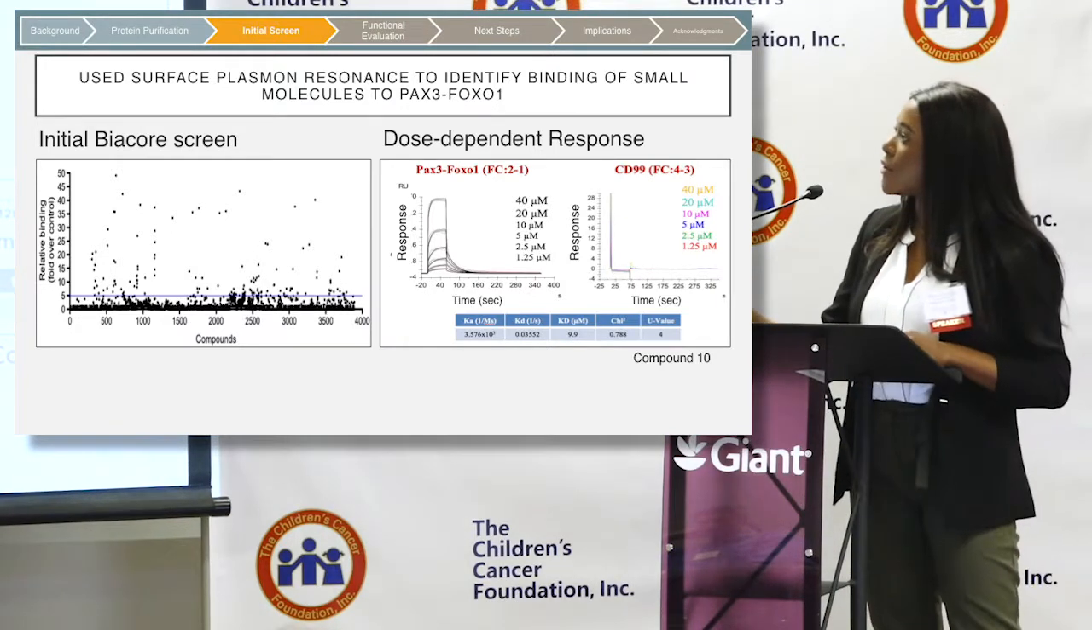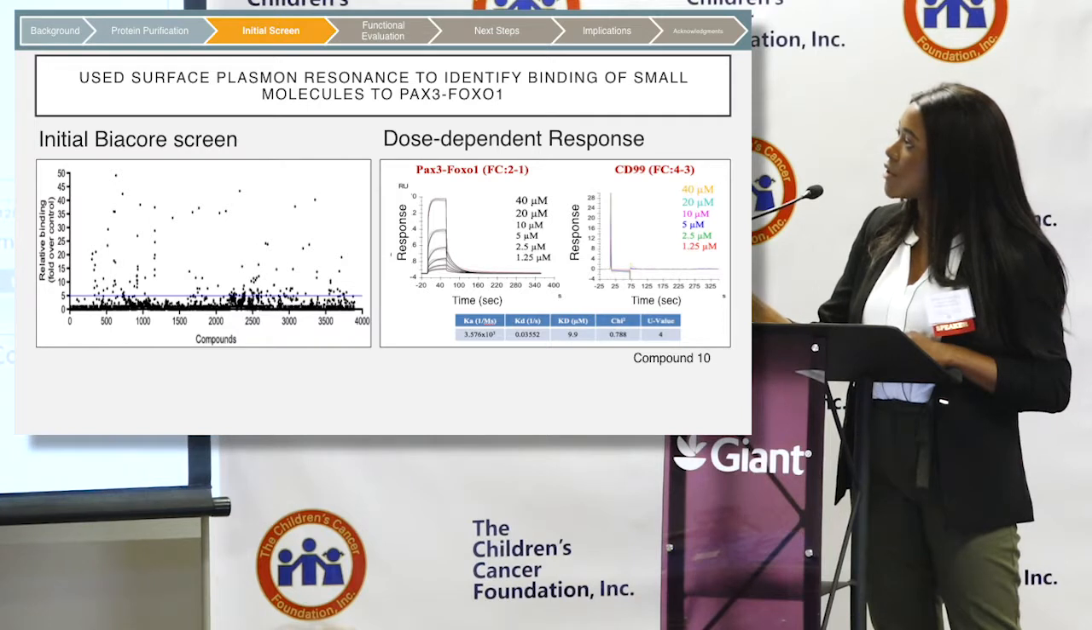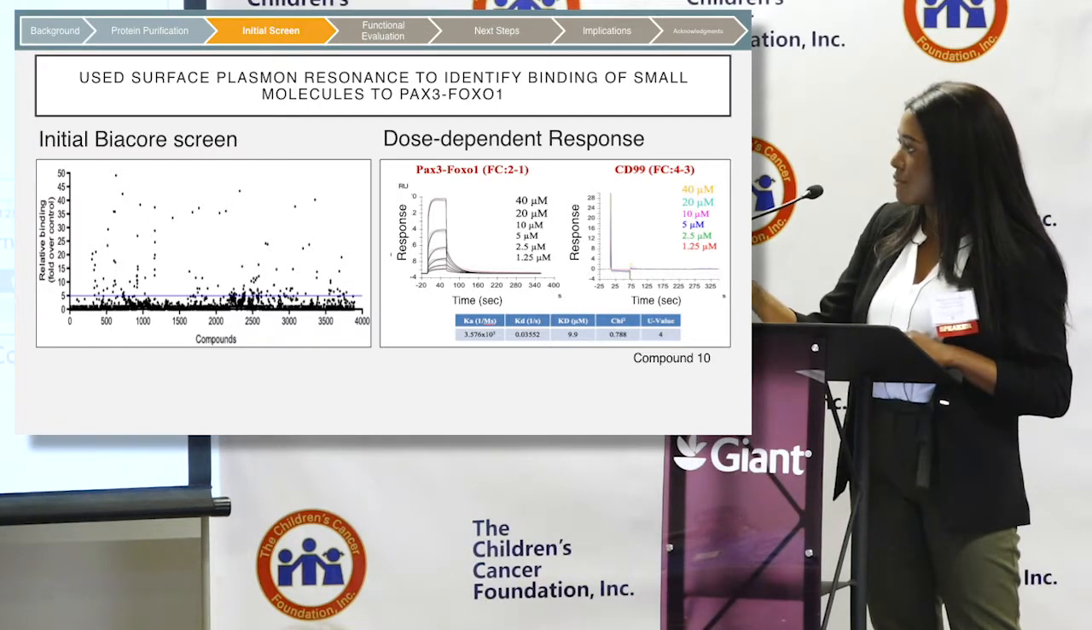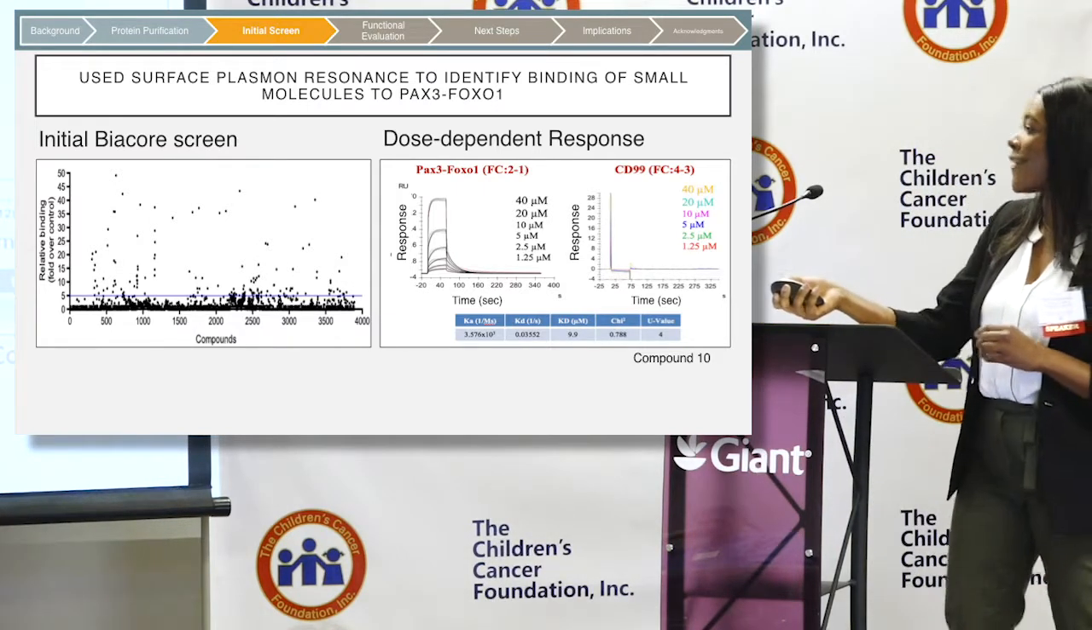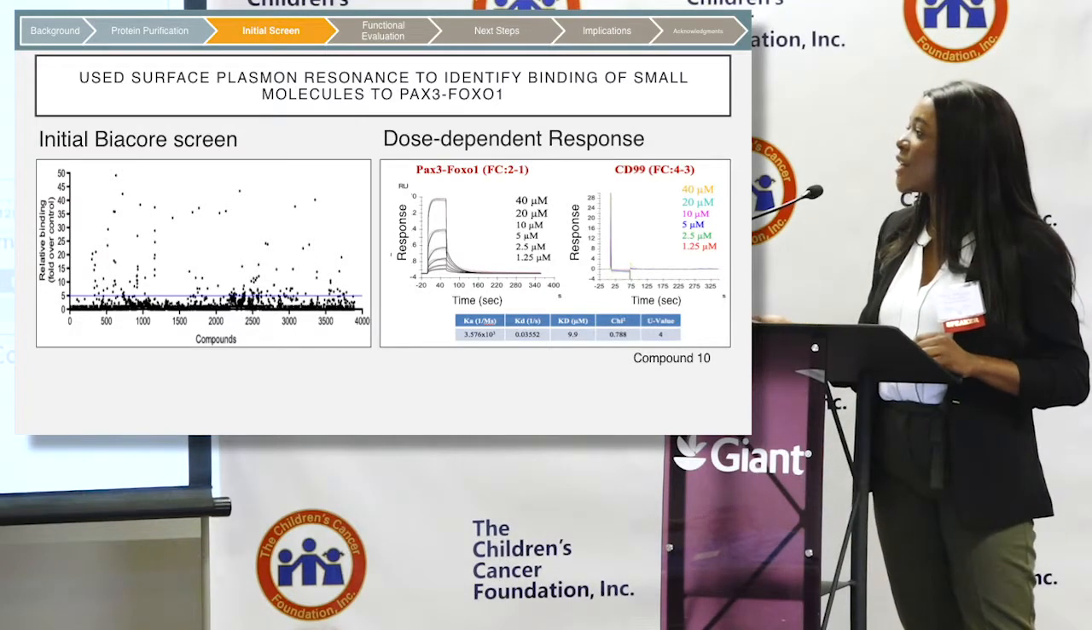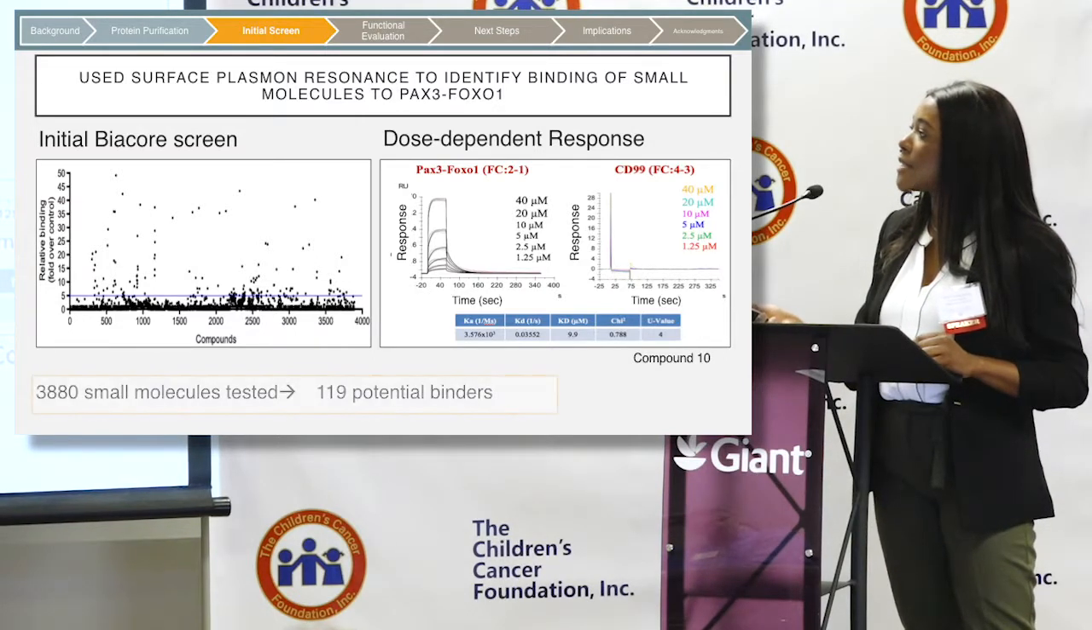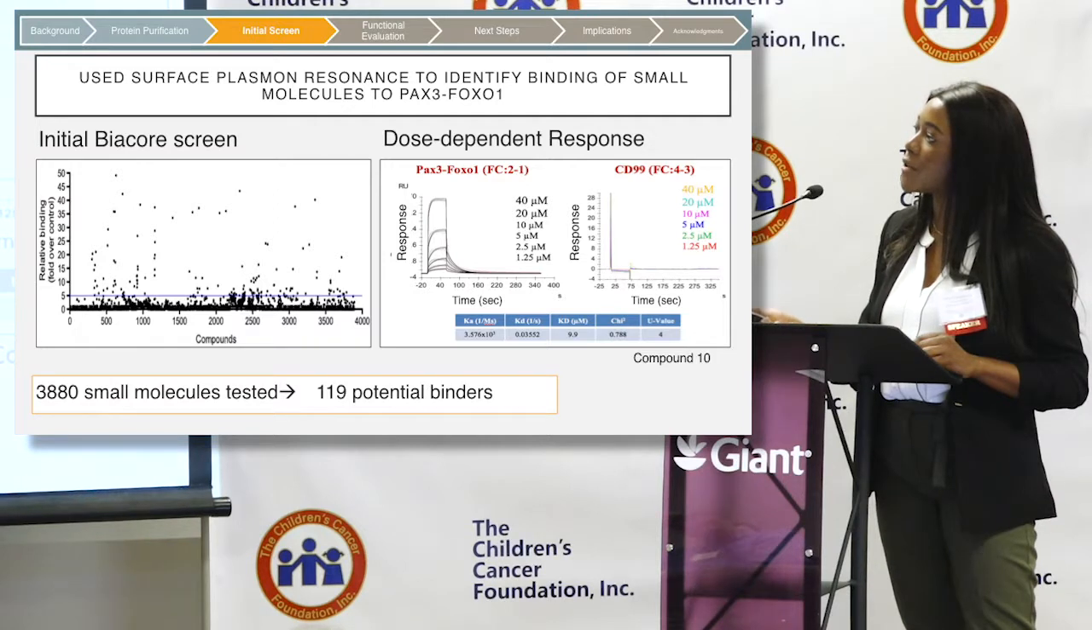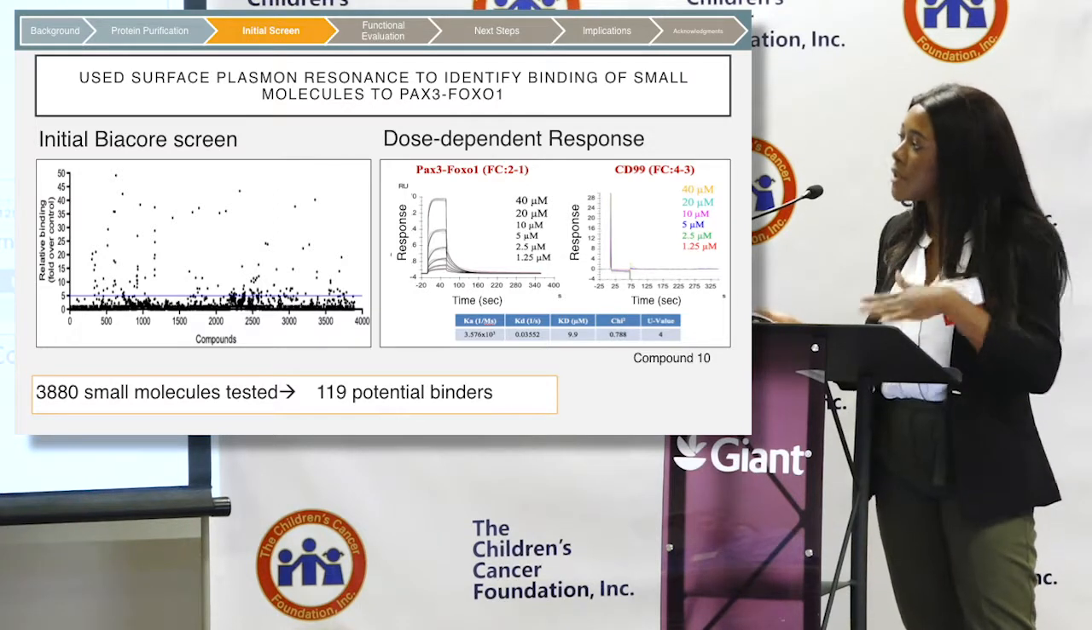Okay, so each of these is the concentration. I don't think it's working. Okay. So we injected it here, and then this is the binding response, and then we stopped injecting. This is just buffer, so washing away the compound. That's why it falls off.